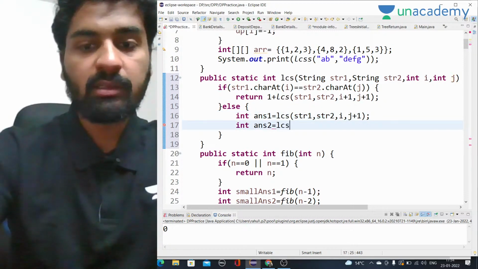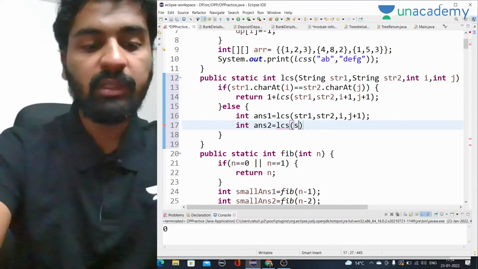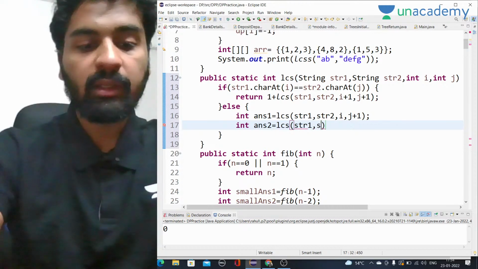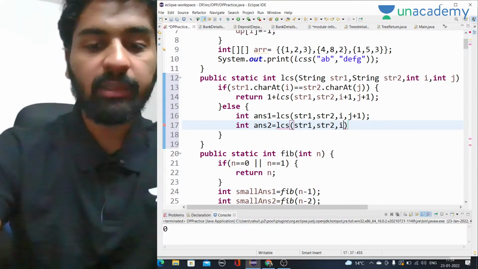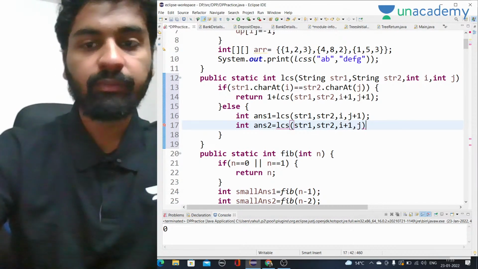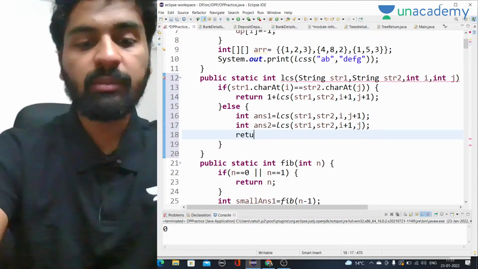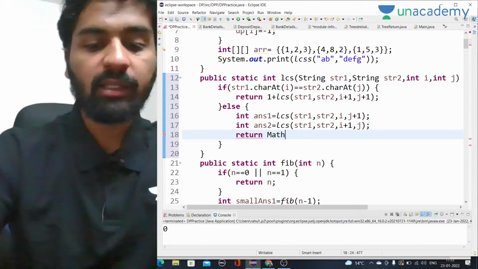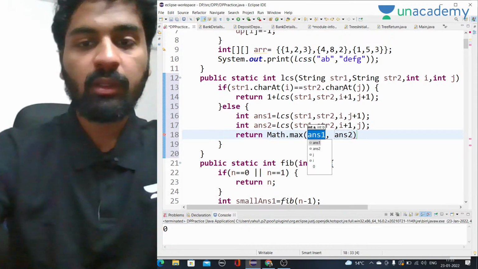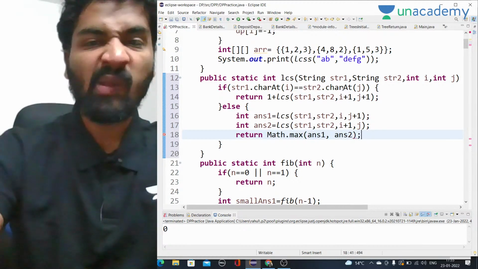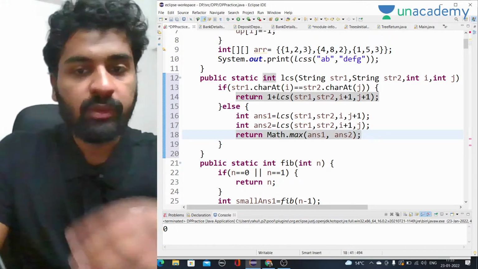And LCS, a second answer can be str1, str2 and i and j plus 1. Then we simply return Math.max of answer1 and answer2. These are the two answers possible.